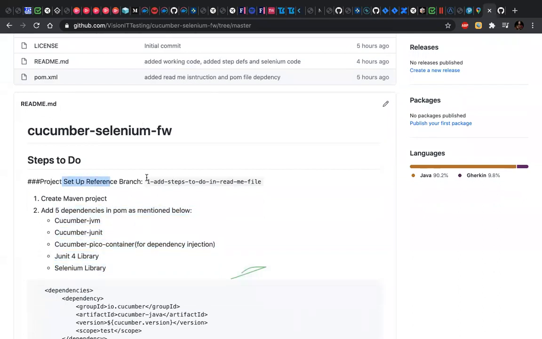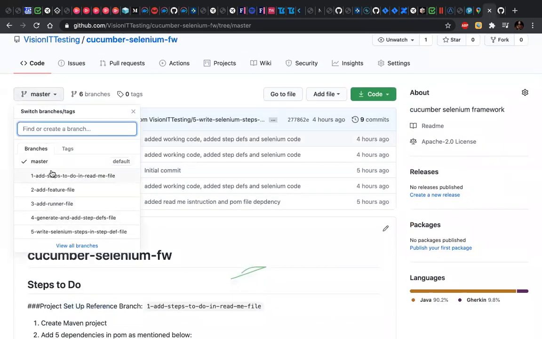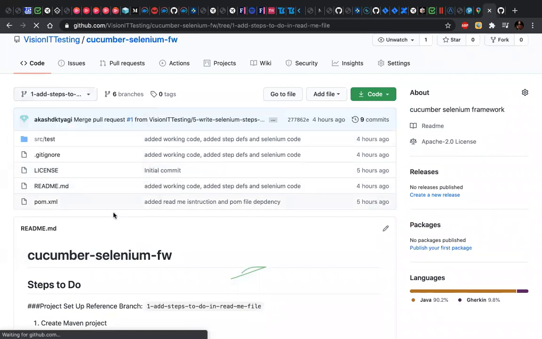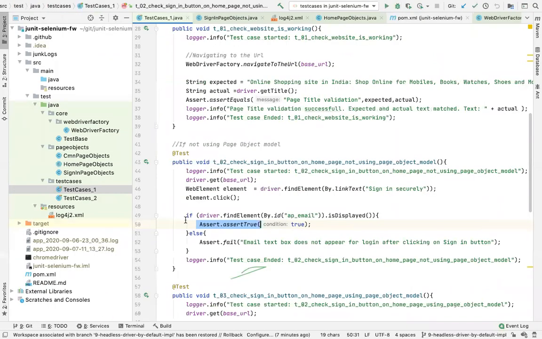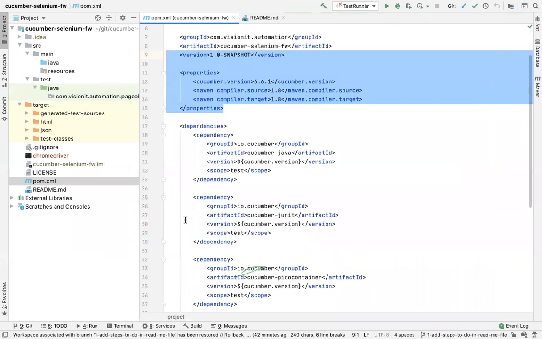For reference, you can go and check here. This is the first step. The name is a little bit misleading, but the index is right. So this is the first step. In this step, all I've done is, you see nothing is inside. All I have is pom.xml. This is what I added. That's it. All right. Any doubts so far, guys?